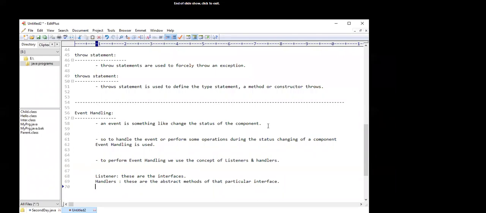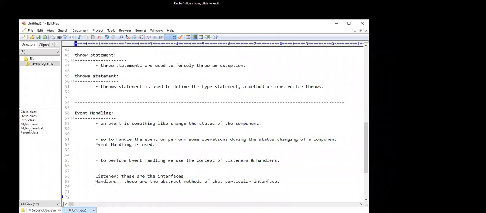The topic of interfaces was covered in yesterday's class, and the topic of abstract methods has also been covered. As I told you in the previous session, an interface contains two things: first, public static final variables, and second, abstract methods. So in event handling, the listeners are the interfaces and handlers are the abstract methods.